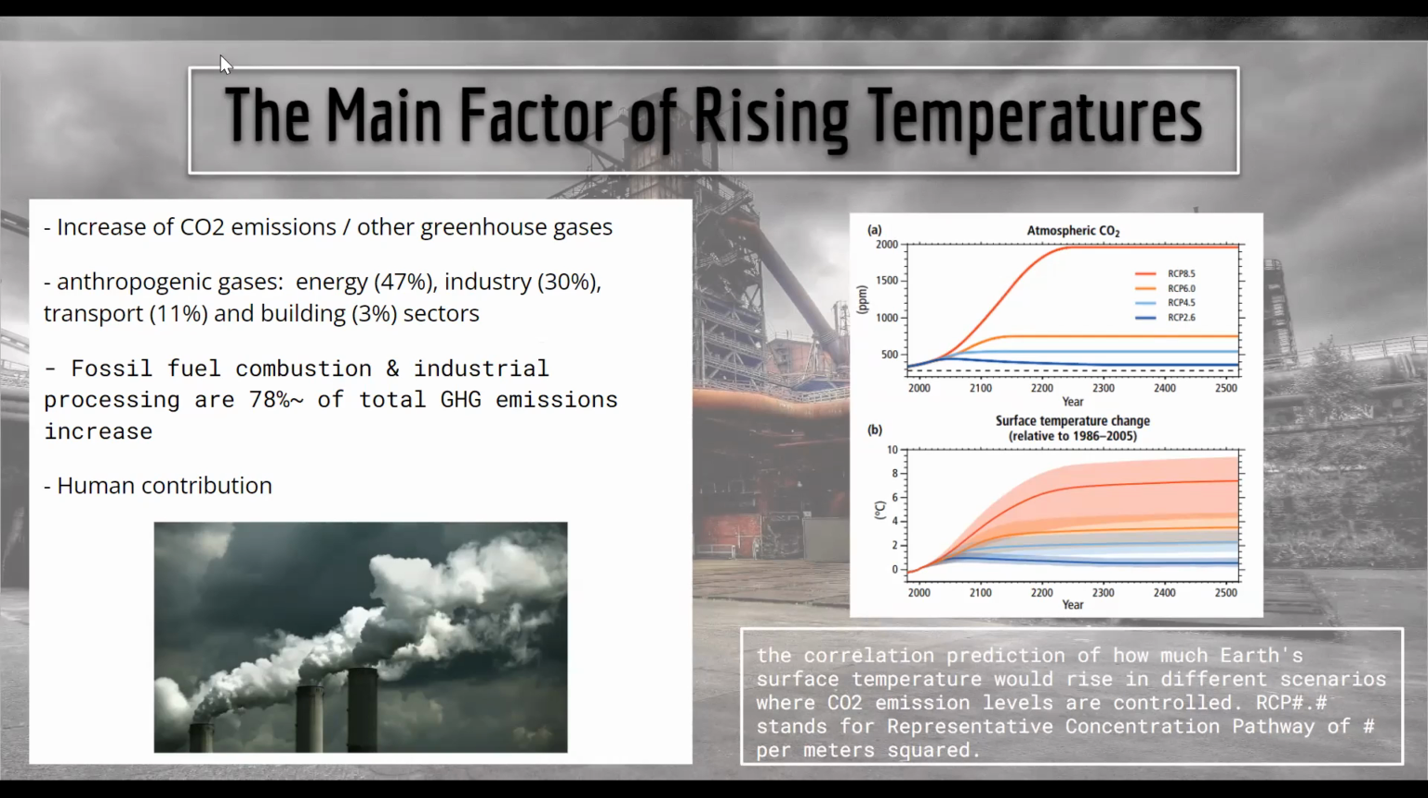In the graph, it shows the correlation prediction of how much Earth's surface temperature would rise in different scenarios where carbon dioxide emission levels are controlled. The blue line in the graph is the most desired scenario as it would cause nearly 0 degrees Celsius increase.